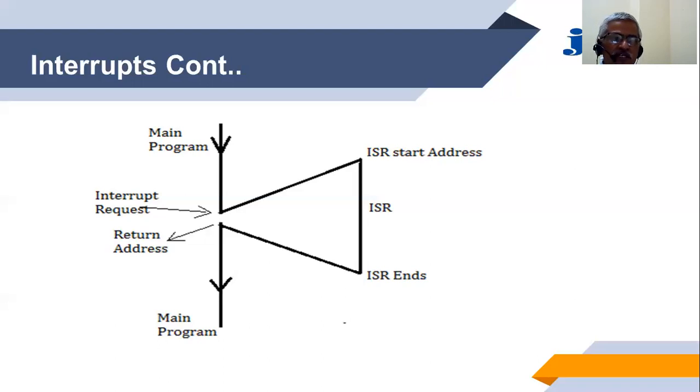So this is the sequence of steps that take place when an interrupt occurs. Whenever the device is requesting the services of the processor, first, the next address has to be saved on the stack, and the ISR address has to be loaded into the PC, so that the program execution can continue from the ISR till the ISR ends. And once the ISR ends, we return to the saved address and continue the process that was happening earlier.